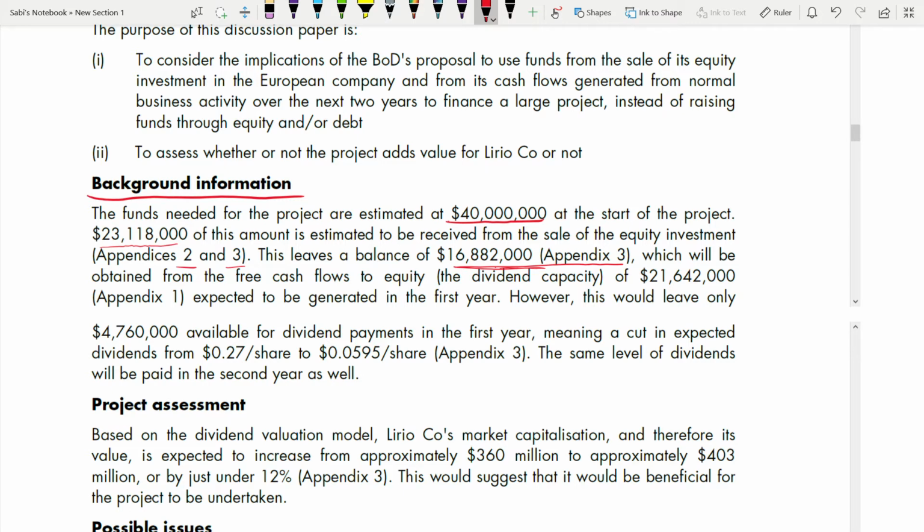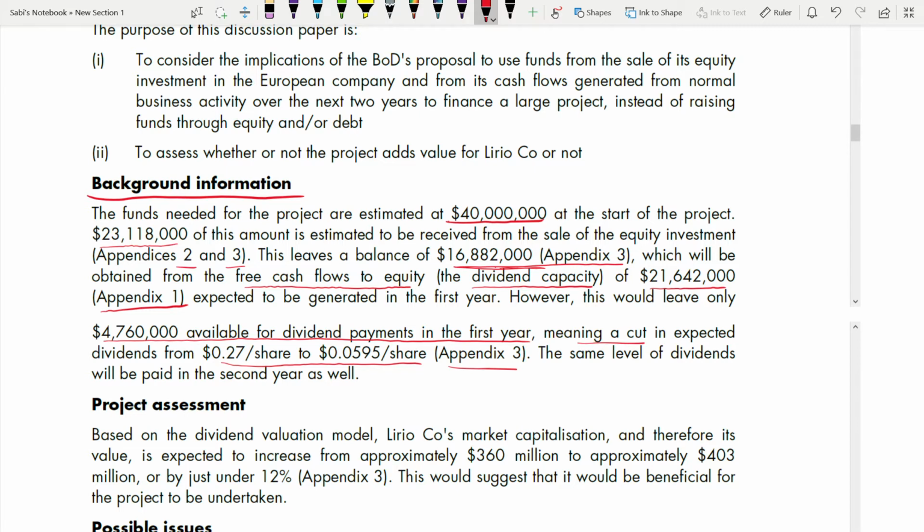Can you see? Which will be obtained from what? The dividend capacity. This will be obtained from the dividend capacity of this much, appendices 1, expected to be generated in the first year. However, this will leave only this much available for dividend payment in the first year, meaning a cut in expected dividends from this one to this one, appendix 3.